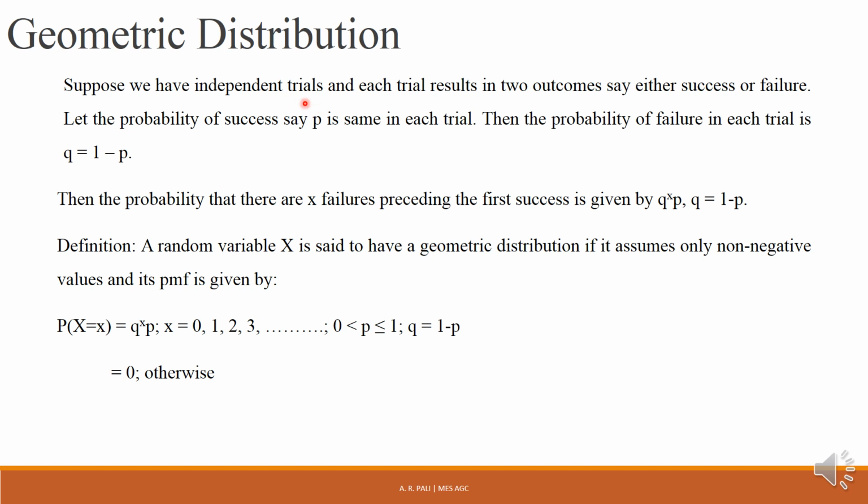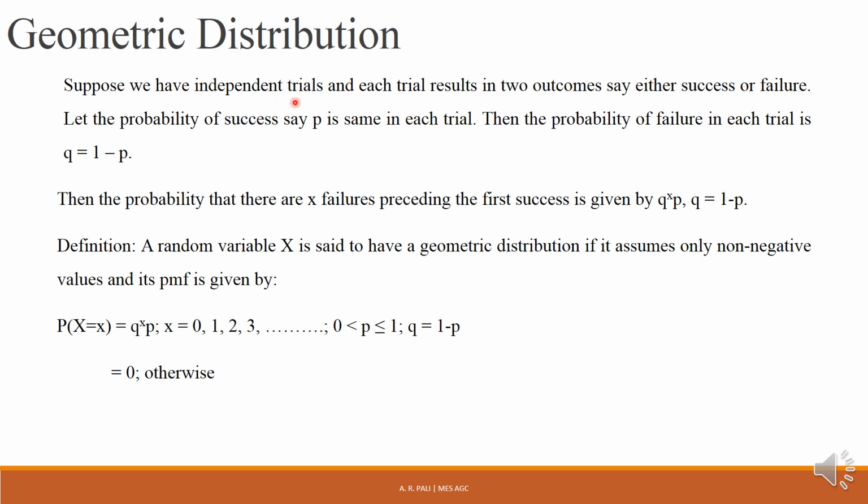Suppose the experiment is tossing of a coin, and suppose the first toss is called the first trial, and these tossings are independent of each other, which means when we toss the coin for the first time and then for the second time, the tossing in both the trials is independent of each other, right? So the first toss is independent of the second toss, the third toss is independent of the first and second tosses. So all the tosses are independent of each other.